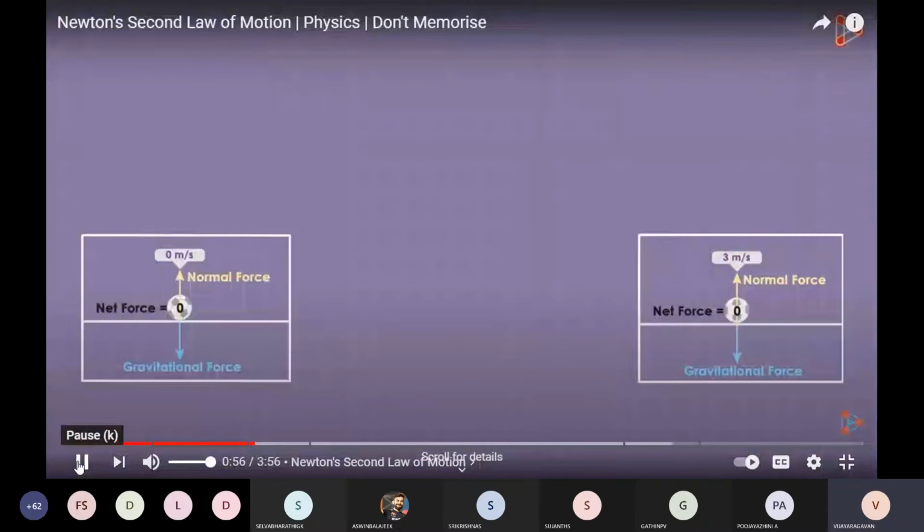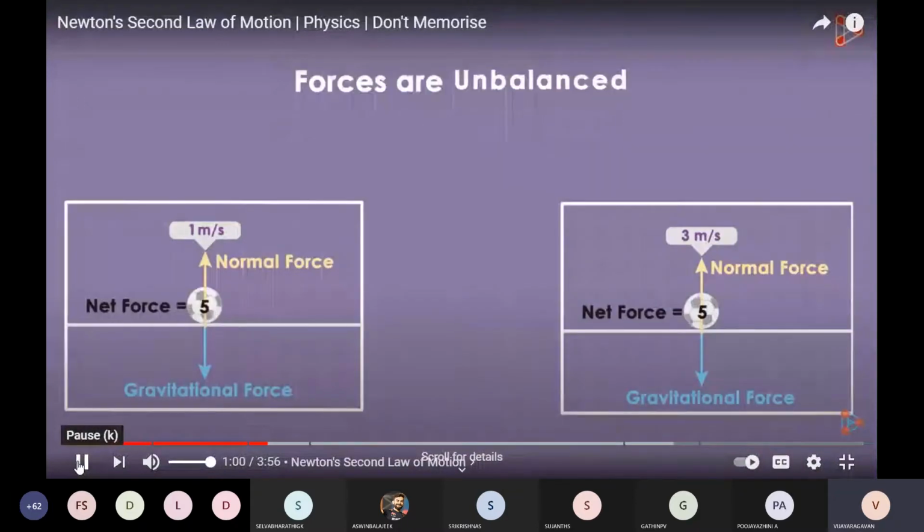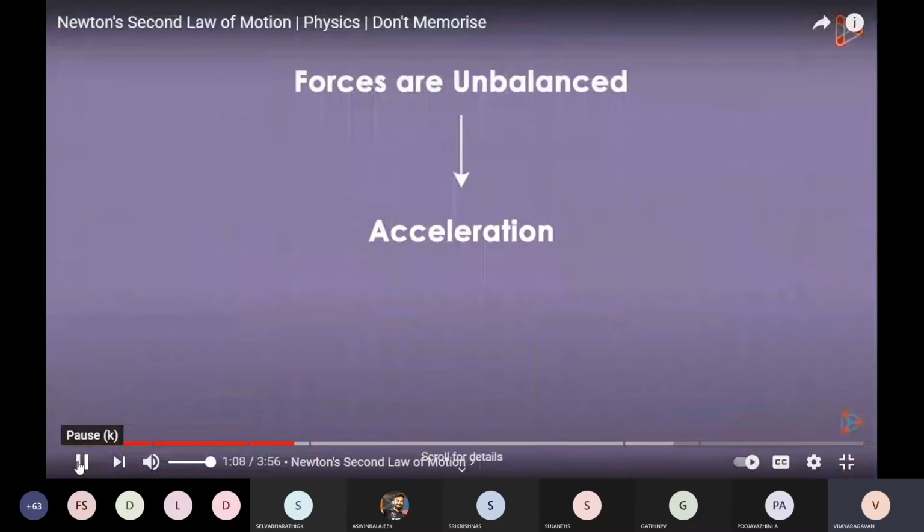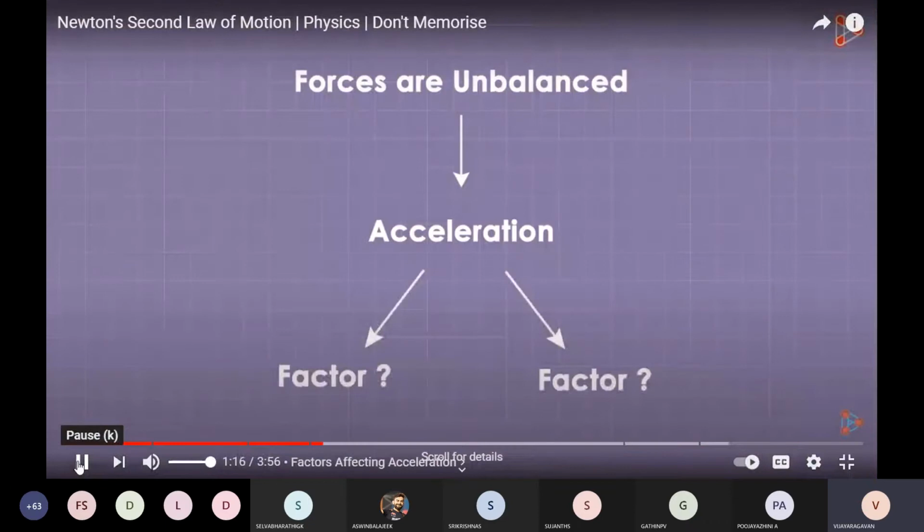And now we come to the interesting part. Let me ask you a question, and I'm sure you can answer it. On which 2 factors do you think the acceleration will depend? I want you to tax your brain a bit. Let me repeat my question. On which 2 factors do you think the acceleration will depend? If you apply an unbalanced force to an object, there will be a change in the acceleration. So here, we are going to see what factors the acceleration depends upon.